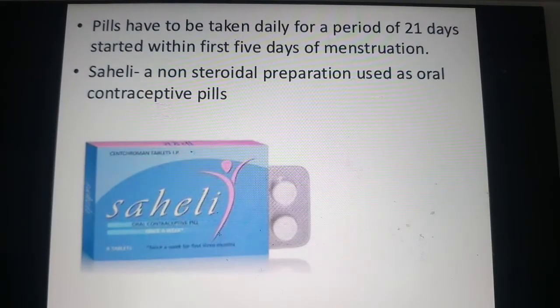See here, one of the best oral contraceptive pills is called Saheli. Saheli is a non-steroidal preparation used as an oral contraceptive tablet or pill by females only. This has to be taken daily for a period of 21 days, started within the first 5 days of menstruation.